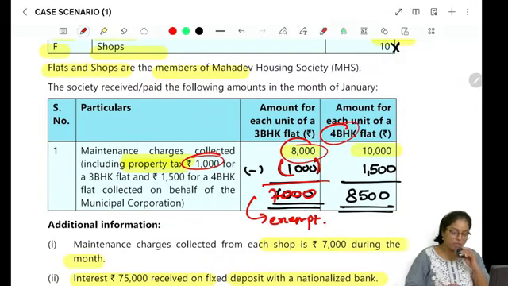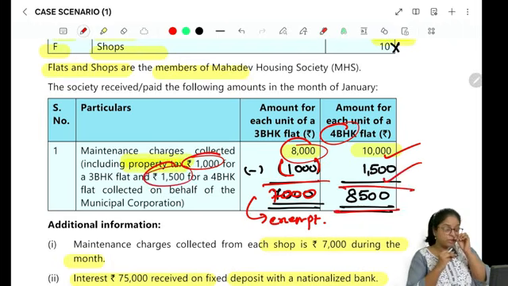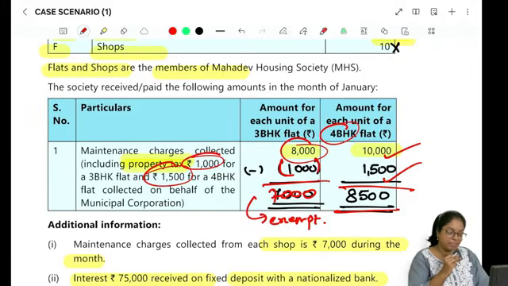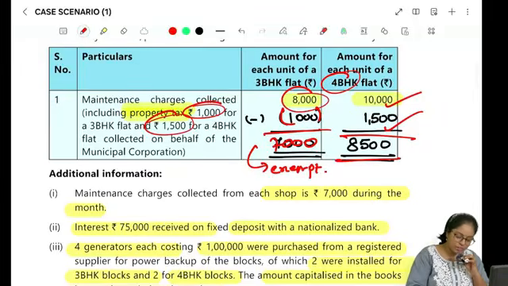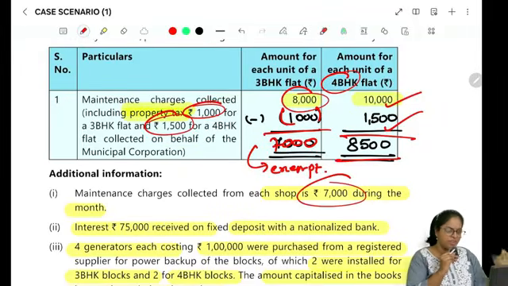But if you look at the 4 BHK, how much maintenance I'm collecting? 10,000. Property taxes, how much? 1,500 given here. So if I reduce that, I'm getting 8,500. So is it more than 7,500? The answer is yes. So will I collect GST on this? The answer is yes, right? And maintenance charges for shop is 7,000. So again, that is below or equal to 7,500. So again on shops, there's going to be no GST. On the maintenance that you pay for shop, there's going to be no GST.